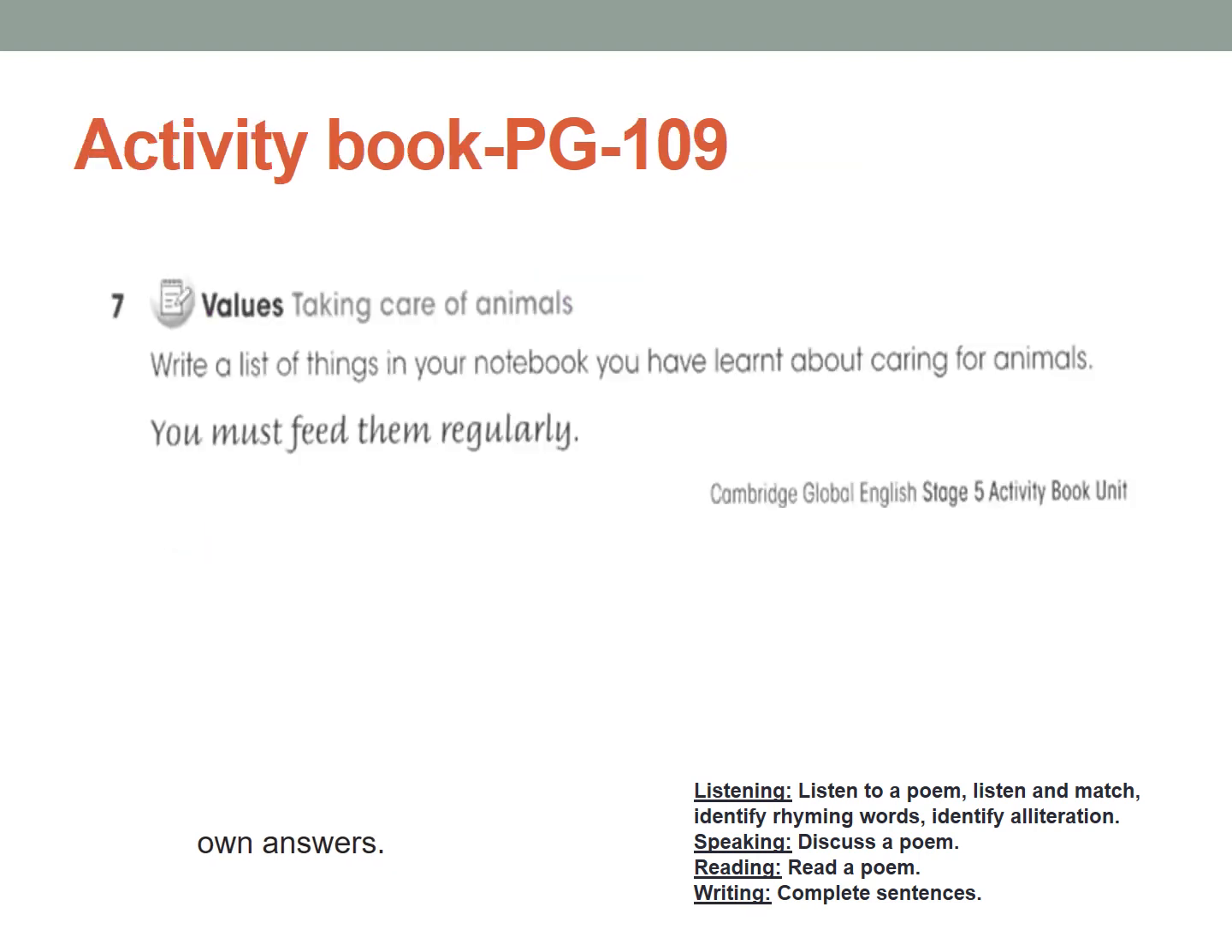And get back to activity book now, page number 109. Taking care of animals. Write a list of things in your notebook you have learned about caring for animals. You need to write down a list, like how do you care for your animals. We have to feed them, we have to take care of them nicely, you need to give good food, you need to give a neat and clean cage. So you need to write down how to take care. Write it down in your copy, then send me on the class dojo.